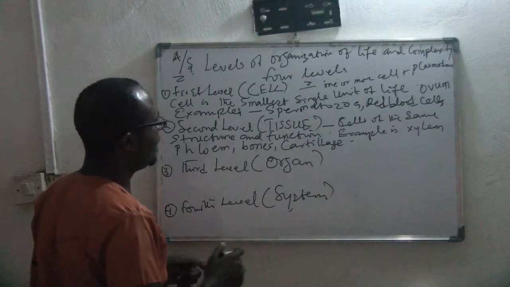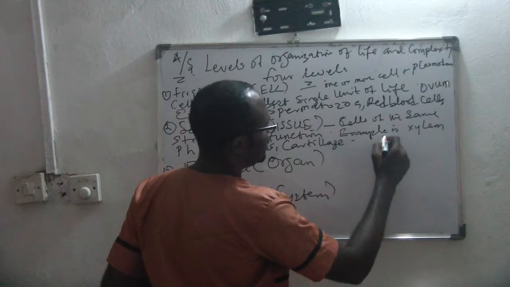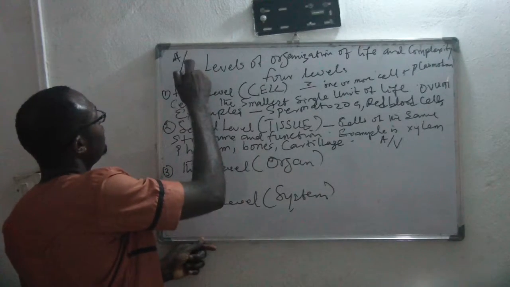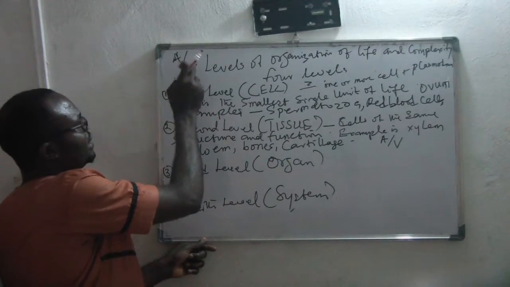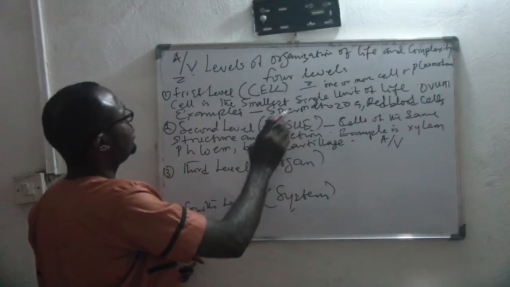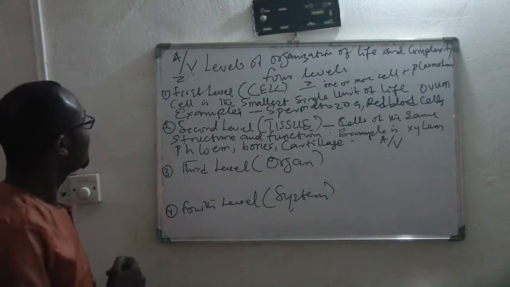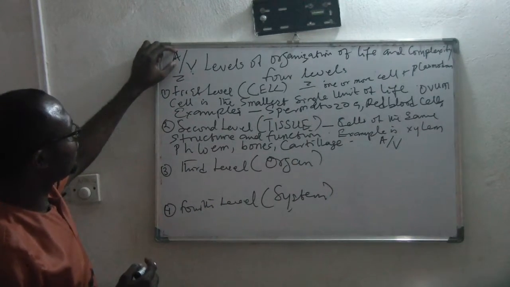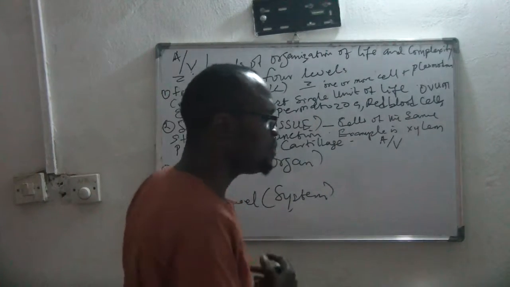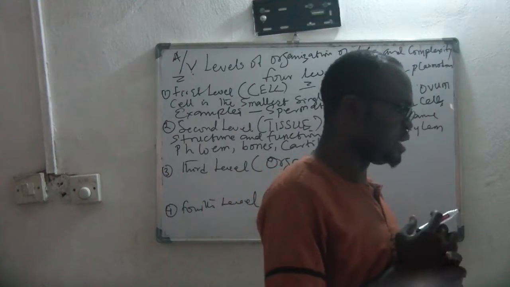Now they also have surface area to volume. This is actually big. This is large surface area to volume. The surface area to volume ratio for tissue is lesser than that of cell. Is that clear? This one has the highest surface area to volume ratio. This one has lesser. Now we'll go to the third level of organization known as the organ.